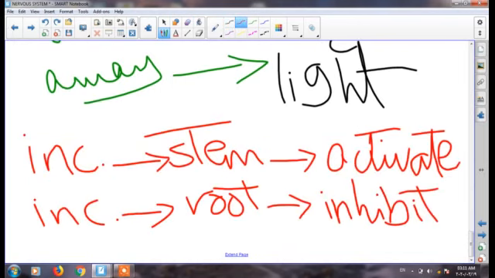Point number two, increasing the concentration of auxin in the stem activates elongation, so the growing becomes faster. But increasing the auxin in the root inhibits elongation of the root, so the growth of the root cells in this case becomes less than the stem.